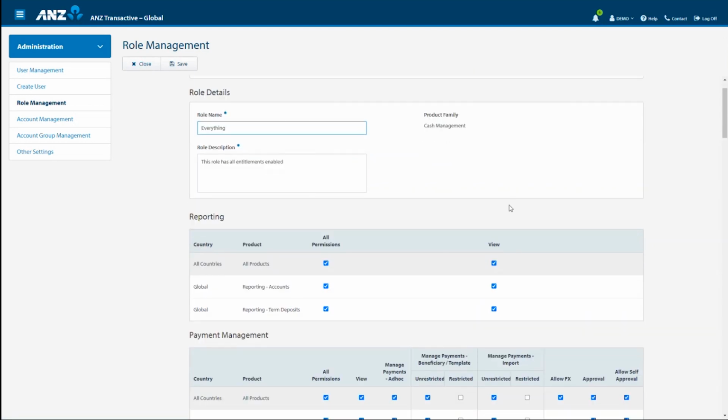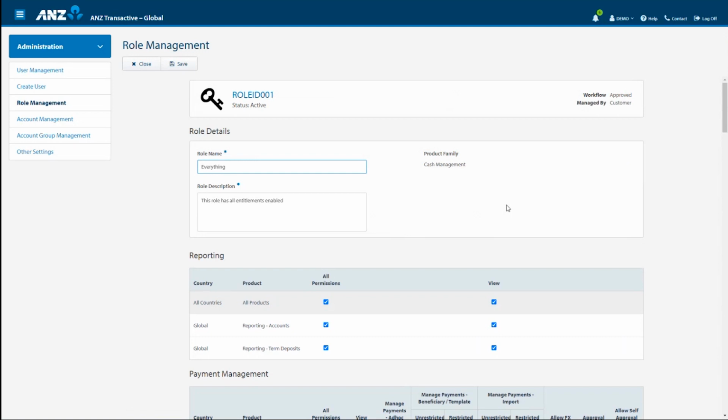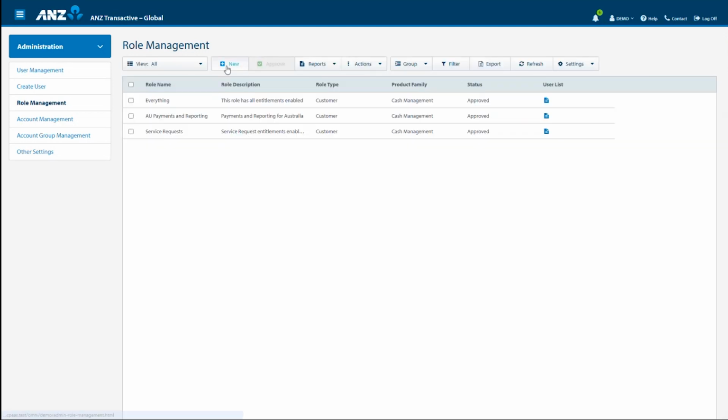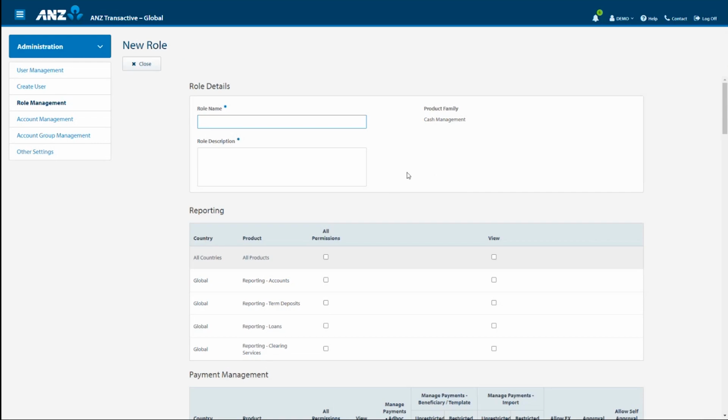Today, I'm going to create a new role from the Role Management landing page. Select New. This role I am creating is specifically for approving payroll payments. Give the role a name and type in a brief description.